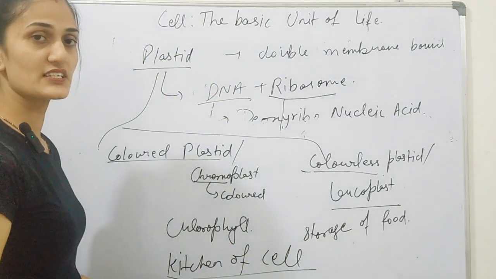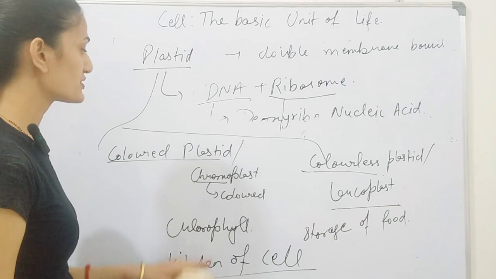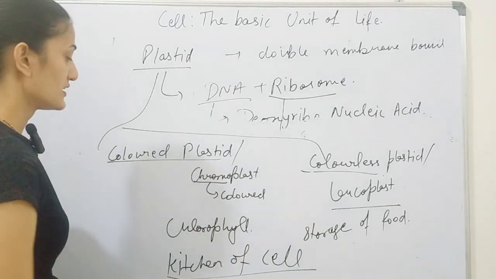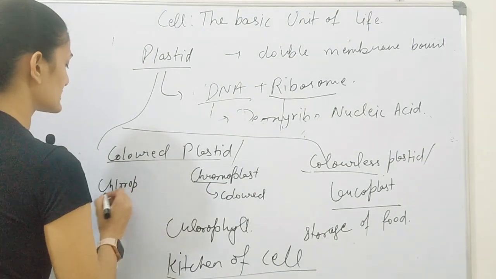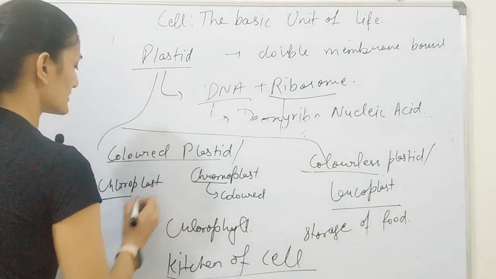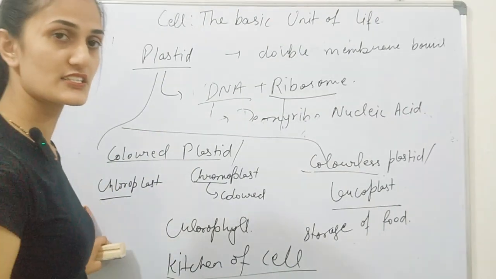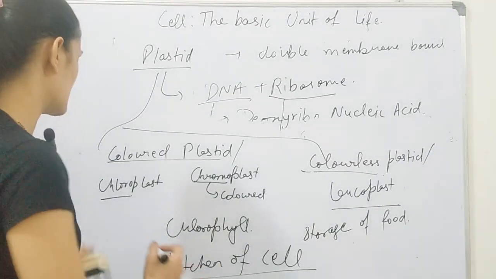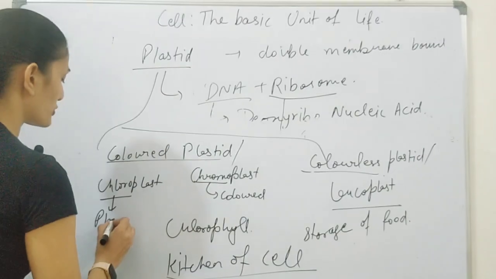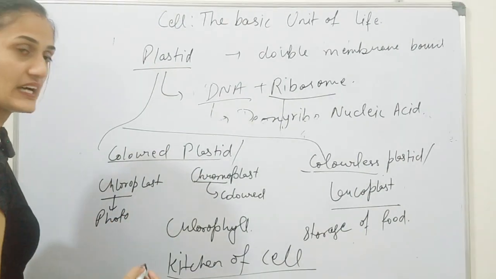Why is this known as the kitchen of the cell? Because in the chromoplast there is also a component organelle called chloroplast, and this chloroplast is responsible for the process of photosynthesis, meaning the process of food formation by the plants.